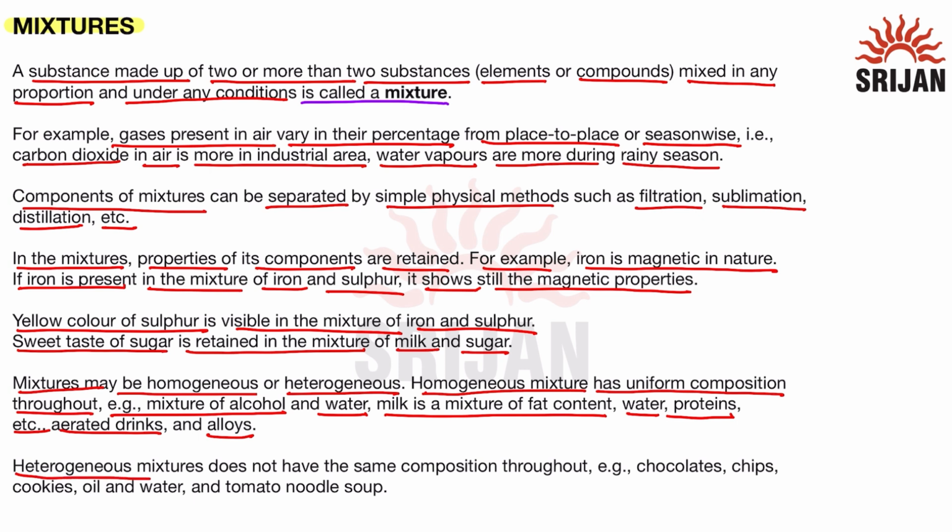Now, a heterogeneous mixture does not have the same composition throughout. That means it does not have a uniform composition, so it has a non-uniform composition. Examples of such mixtures are chocolates, chips, cookies, oil and water, and tomato noodle soup. So, these are the types of heterogeneous mixtures that do not have a uniform composition.